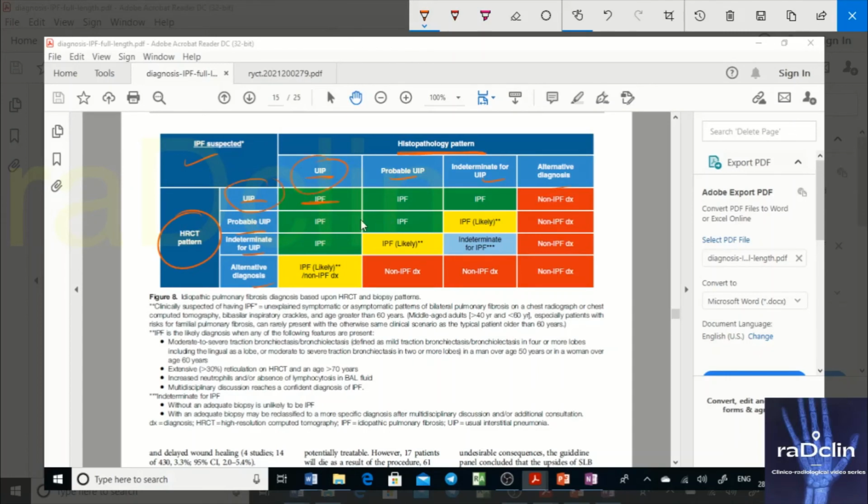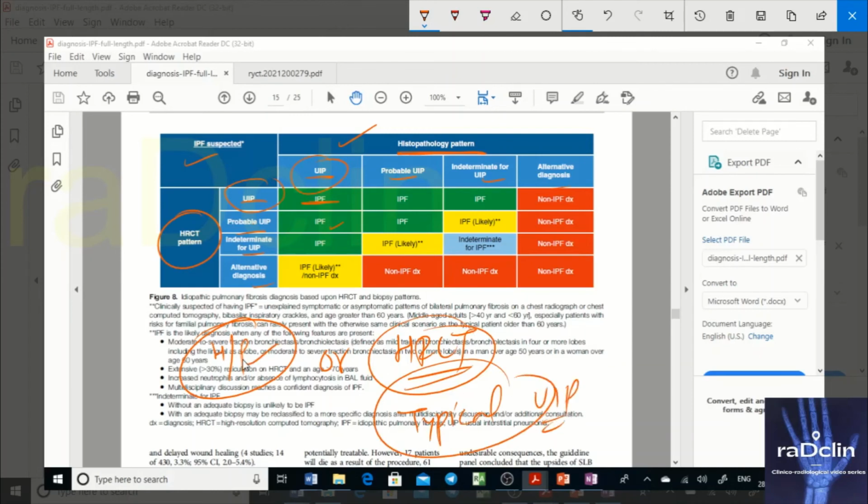If you have probable UIP on HRCT and you see UIP on histopath, it is also UIP. So basically, what is the criteria of diagnosing UIP? Either on histopath or HRCT, if you have typical UIP pattern, any one of them, either on this or on this, the diagnosis becomes IPF.